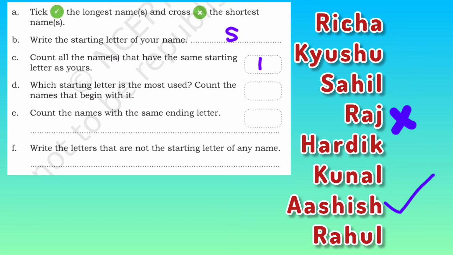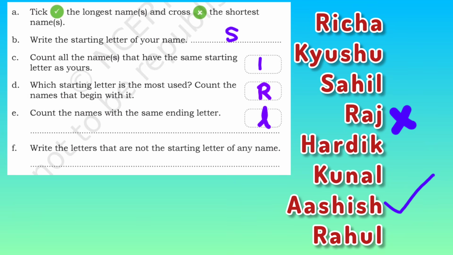So let's see which is the most used letter. I think it's R because we have Rika, Raj and Rahul. So 3 names start with R. Count the names with the same ending letter. Let's see, we have A, Rika, but there is only one name. I think it's L. We have Shahil, Kunal and Rahul, 3 names ending with L.